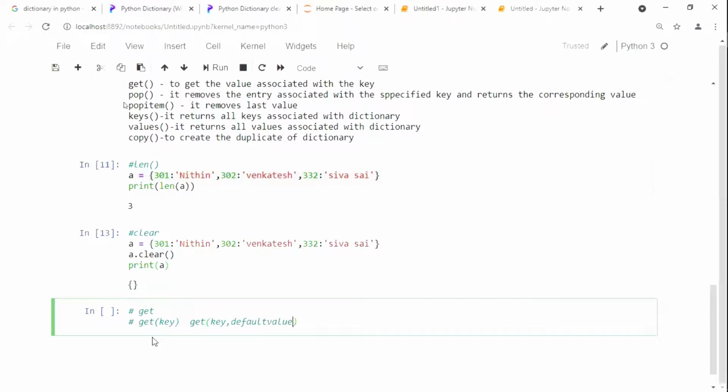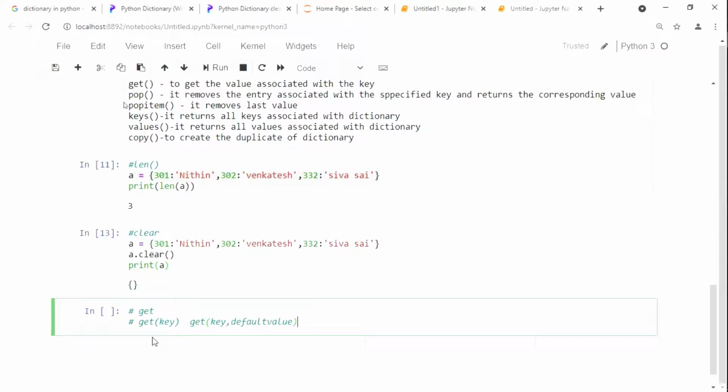The default, if the name is not there, it is going to be considered as the name by default. It will take that value as the default. Okay, these are the two methods.